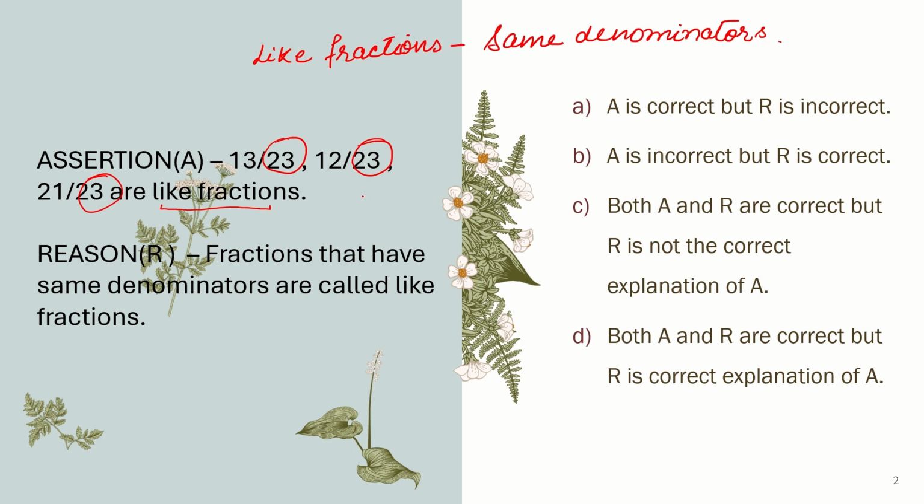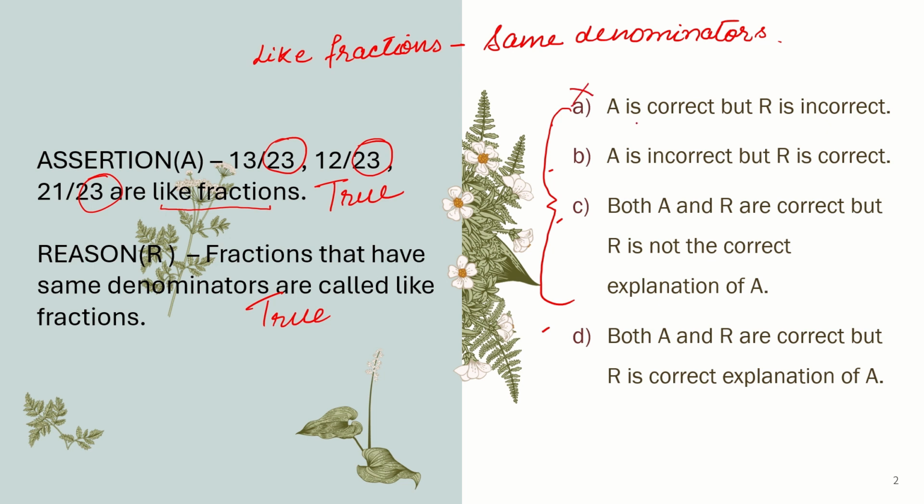So just check whether the assertion is correct or not. All are like fractions. It is correct, so I will write it as true. Before giving the answer out of these options A, B, C, D, first you have to check which one is true or false. Then we will think about these options. Okay, now the reason: fractions that have same denominators are called like fractions. Is it true? Of course, it is true. So both are true.